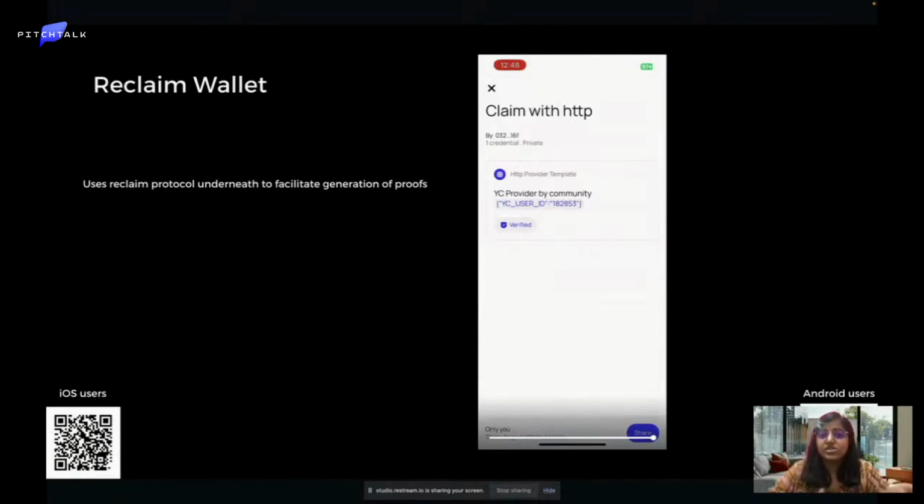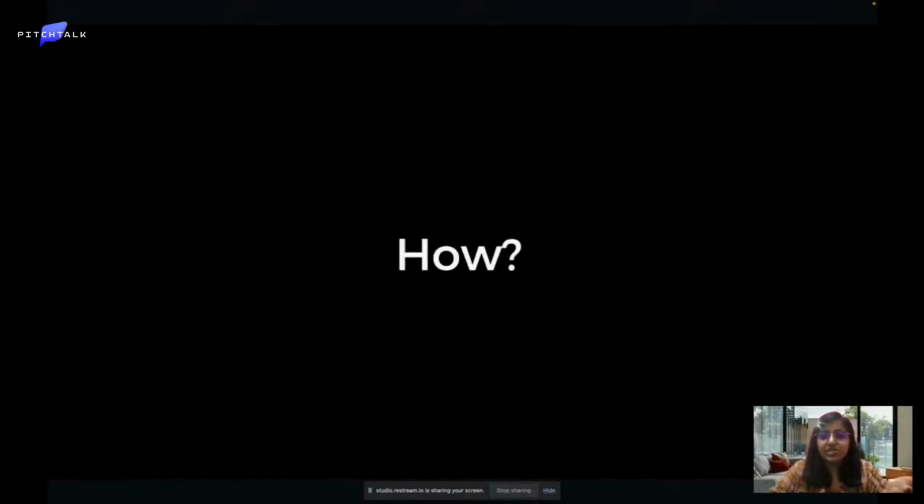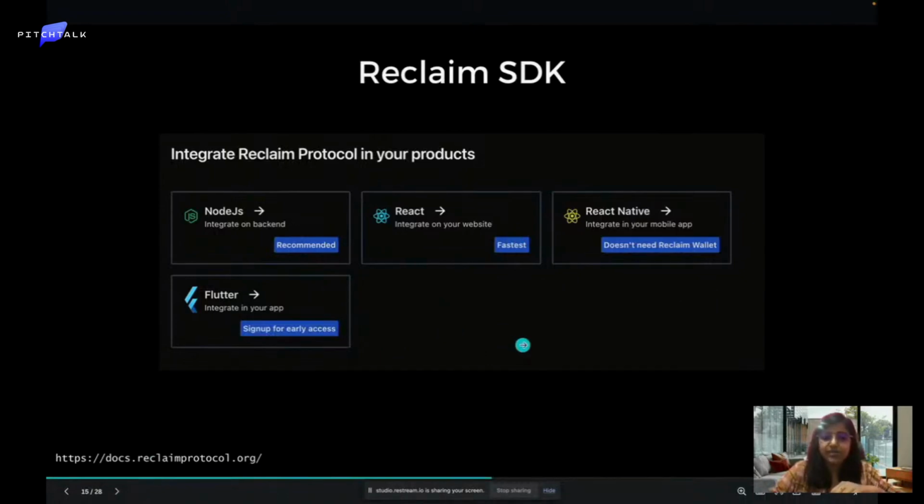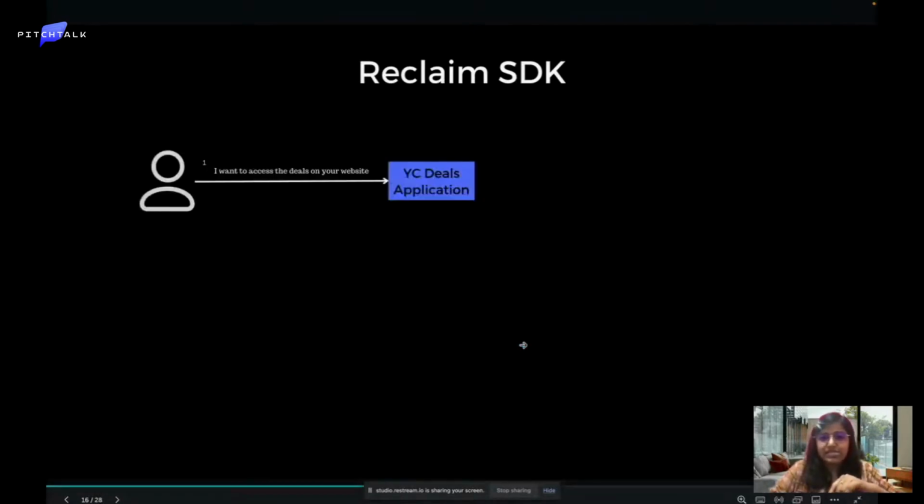But how can anyone use it in their own applications? That is where ReClaim SDKs come in. We have a lineup of SDKs that anyone who wants to integrate can go to our docs and read through. I'll discuss one of the use cases that we just saw.